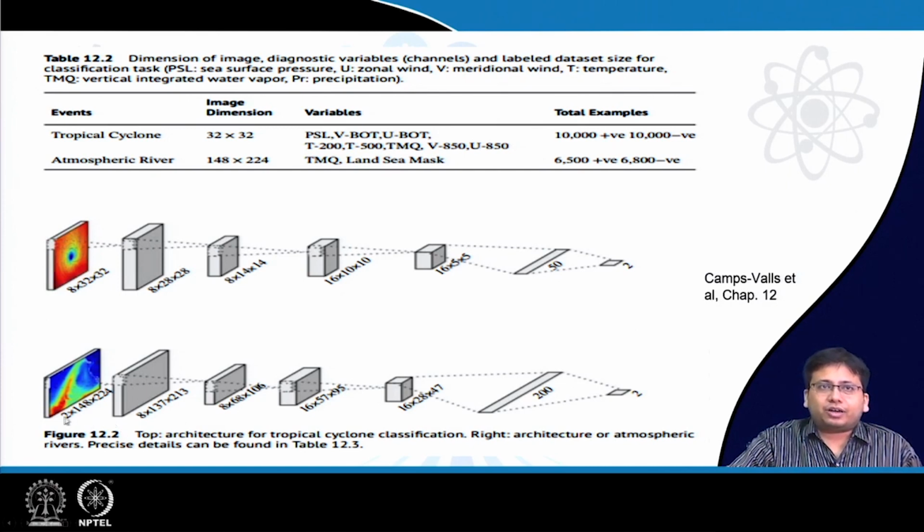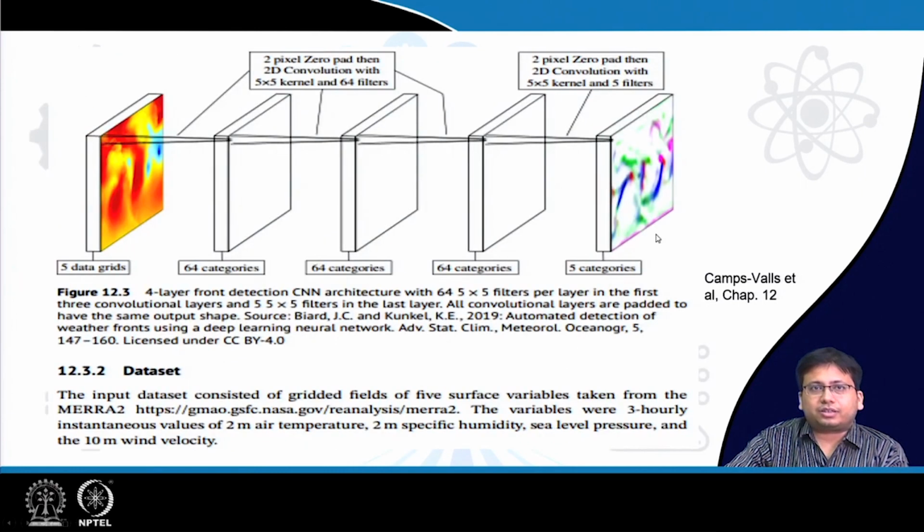But the atmospheric river is a widespread phenomenon. It manifests itself over a much wider scale. That is why they have chosen a much larger dimension, 148 by 224. But the basic thing remains the same. The image is passed through a series of convolution and pooling operations, and ultimately we reach the scalar output, which just says whether an atmospheric river is there or not. So this is what some of these neural networks actually look like.